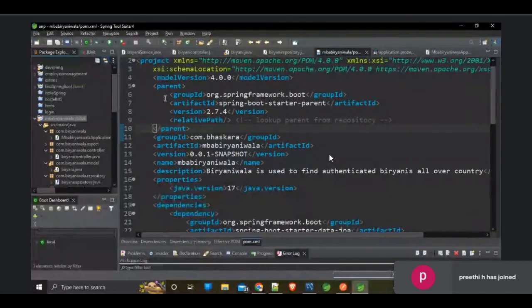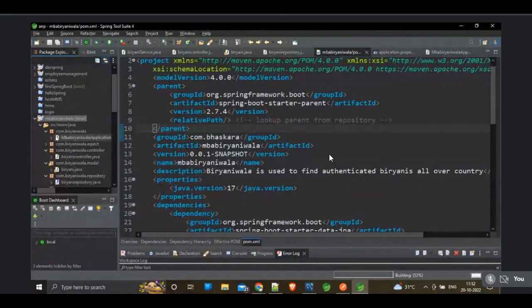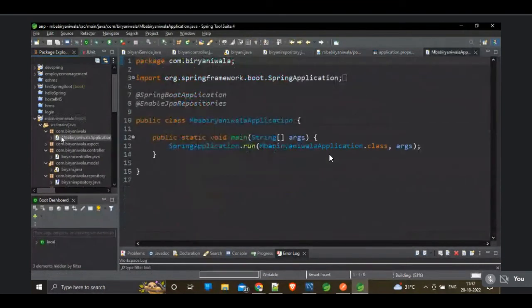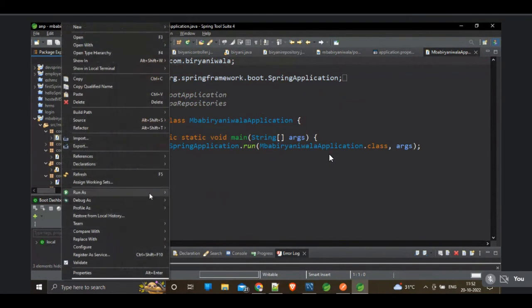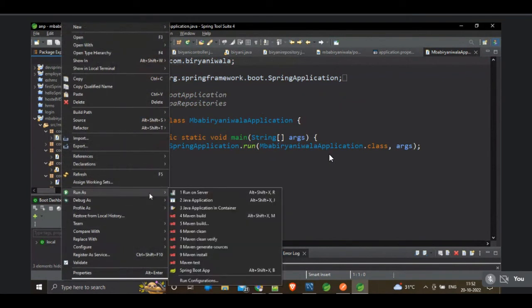Issue resolved. Now you can open the main file. Where is the main file? Just double click on this. Go to Run, and run as Spring Boot application.